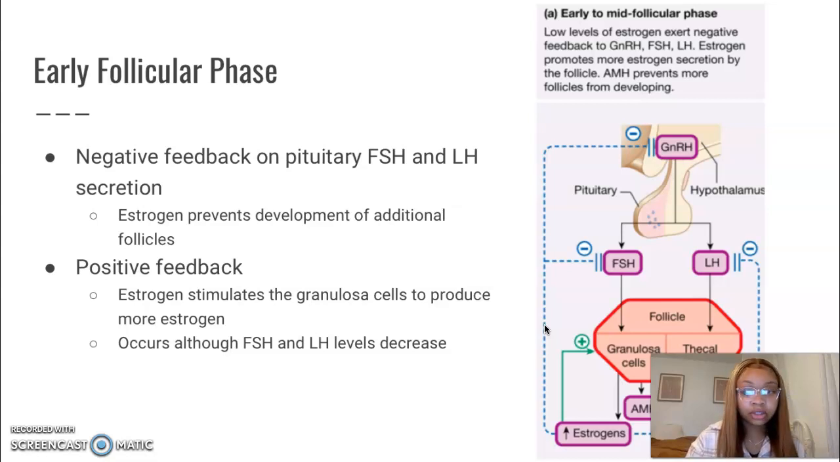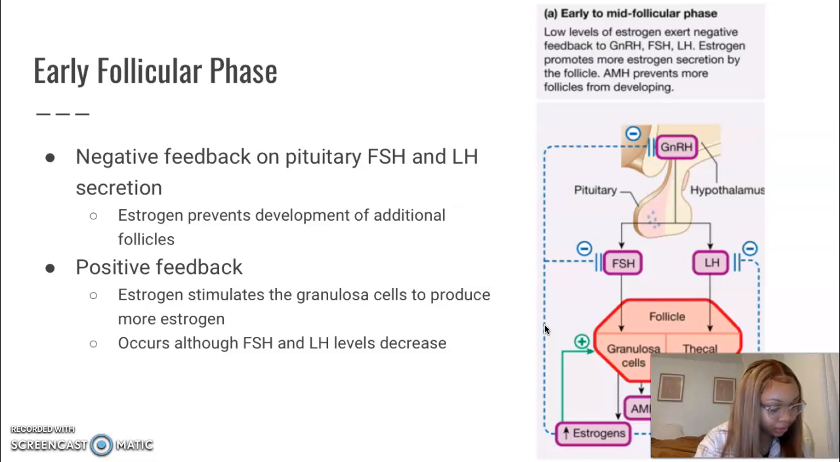So estrogen basically has two purposes. It works as a negative feedback system on the pituitary and follicle stimulating hormone and luteinizing hormone, and it also works as a positive feedback system, having its effect on granulosa cells to produce more estrogen, although the follicle stimulating hormone and luteinizing hormone levels tend to decrease.